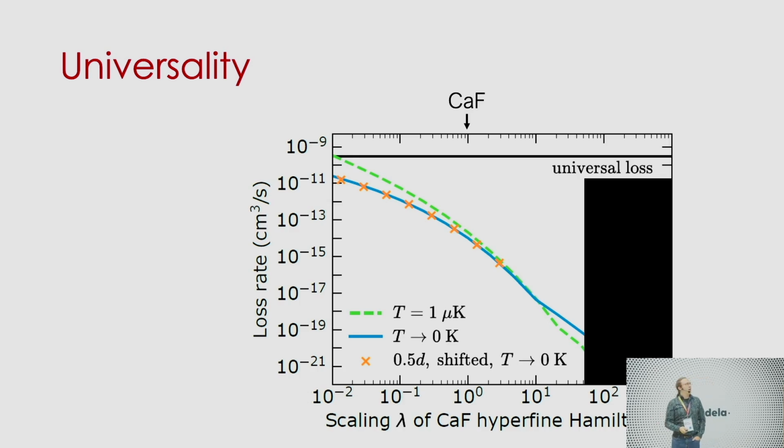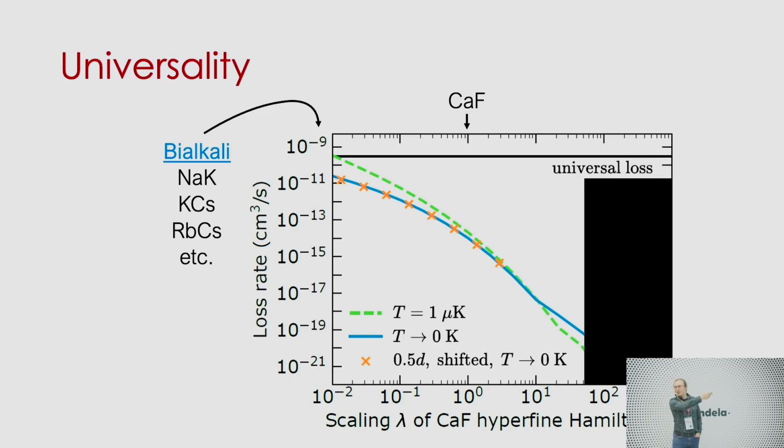If you look at the bialkali, they would lie somewhere on the left of the plot, right? You have couplings that are about 3 orders of magnitude below, for example, calcium fluoride. So unfortunately for the bialkali, this hyperfine van der Waals interaction might not really result in suppression of loss.